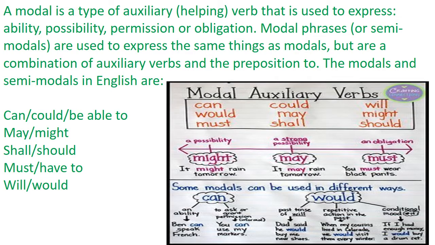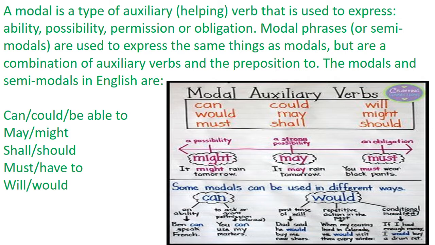They're called auxiliary verbs because they're helping verbs. They help to make the meaning clear. For example, I can swim. So can here shows my ability to swim. Then, can I help you? So it's asking for permission. So in many different ways it's helping the main verb, and that's why it's called an auxiliary verb.